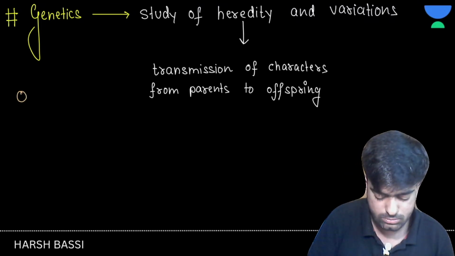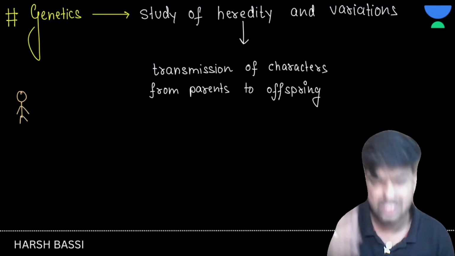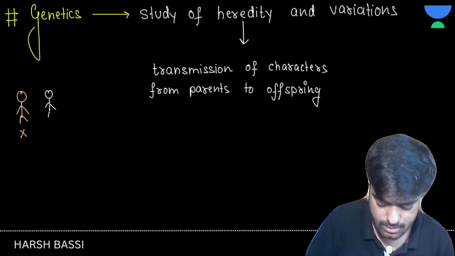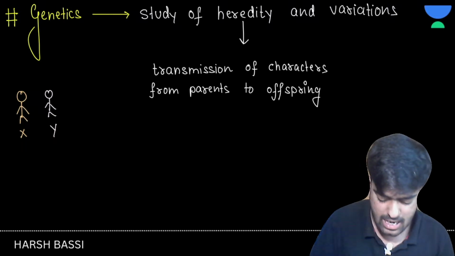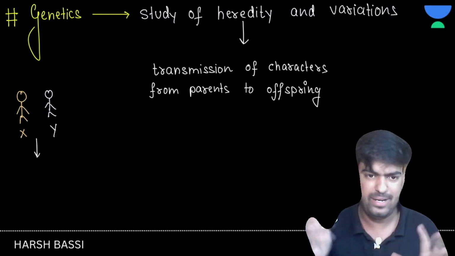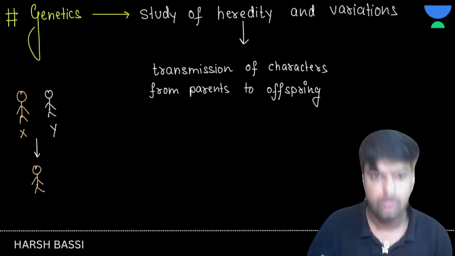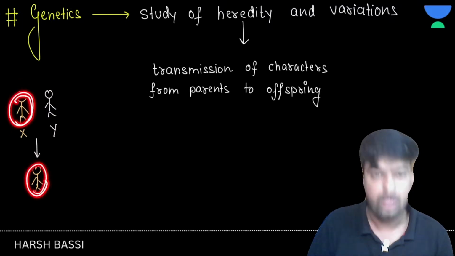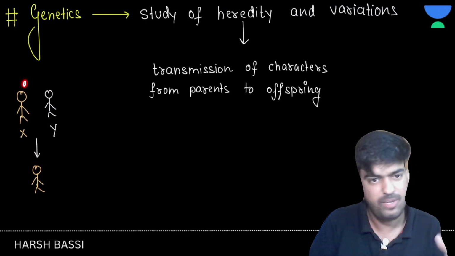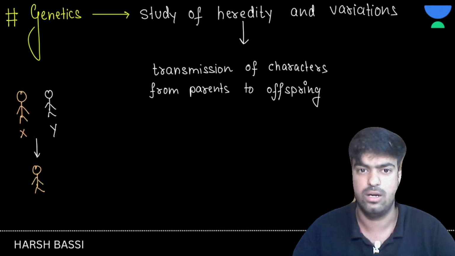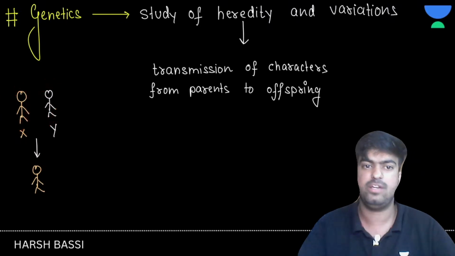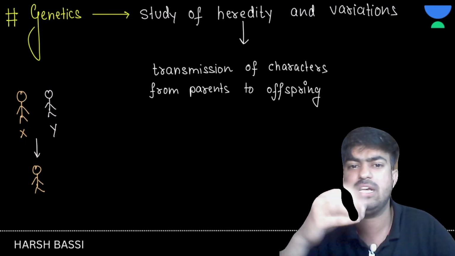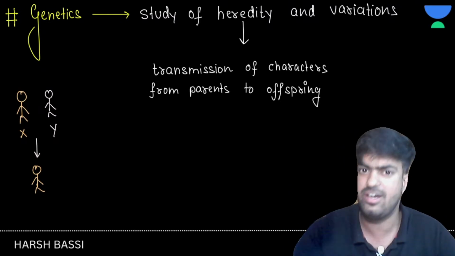So this is you. Okay, let's suppose this is not you. This is any random person, say X, and this is any random person, say Y, and both produced a baby, and then the baby got a particular character, let's suppose skin color. So I can say that this skin color of the baby was transferred from his or her parents, and this is how he got this color. Whatever characters these particular parents were having, that character is shown in the baby, and the process of transferring of this character is known as heredity. That's all, and I think heredity is clear to you.